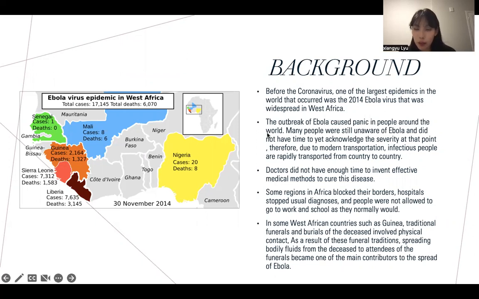In some West African countries, traditional funeral and burial of the deceased involved physical contact with the bodies, such as washing, kissing, and touching the corpse. This motivated us to study the impact of funerals during the epidemic and discover some intervention methods, so that we can get a better understanding of the spread of the virus.